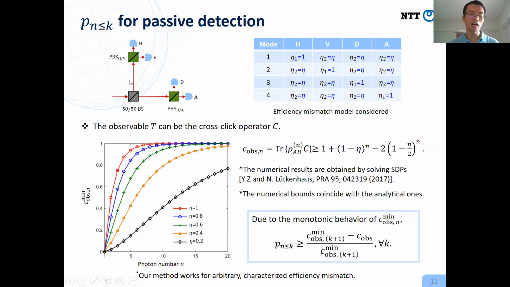We can formalize this intuition by studying the cross click operator. For this special mismatch model, I demonstrate the dependence of the cross-click probability on the photon number. You can see this monotonic behavior. Because of this, we can lower bound the photon number distribution.